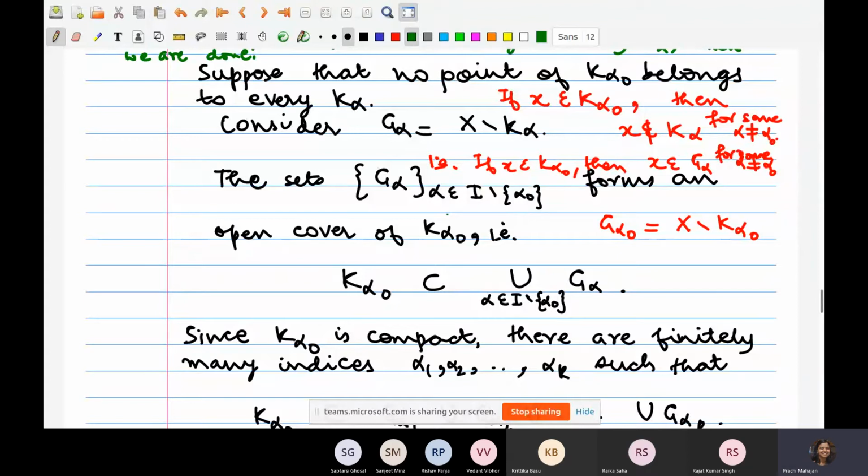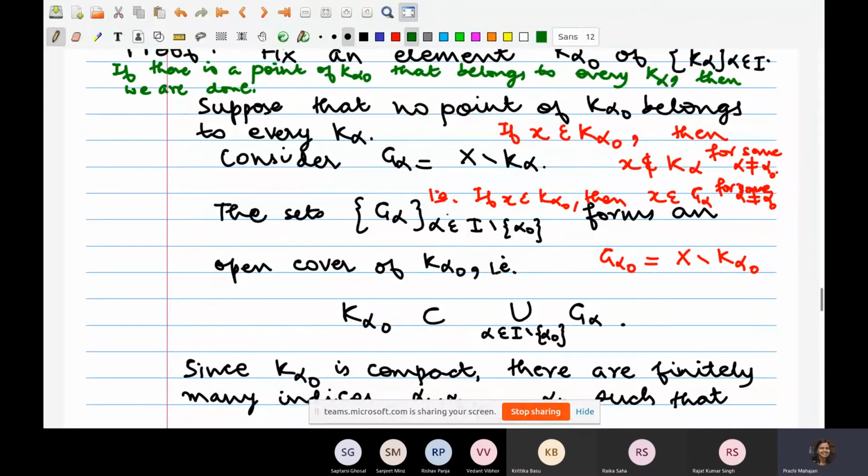Now comes the second part: why is K alpha naught contained in this union? If you start with an element x of K alpha naught, we are under the assumption that no point of K alpha naught belongs to every K alpha. So x does not belong to every K alpha, which means there is some alpha such that x does not belong to the corresponding K alpha.